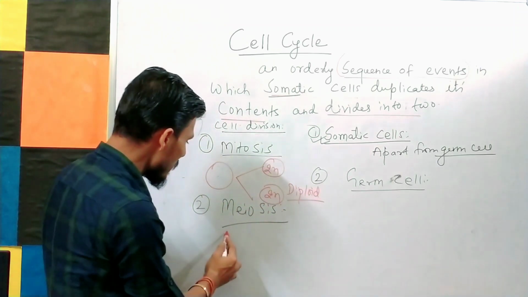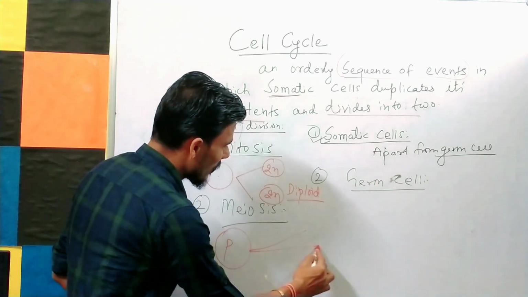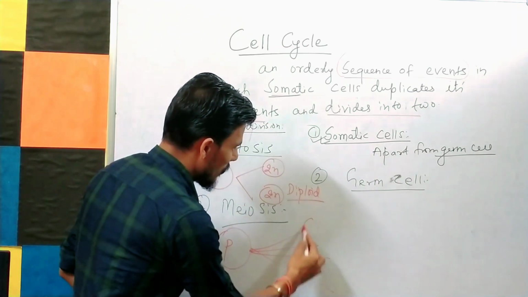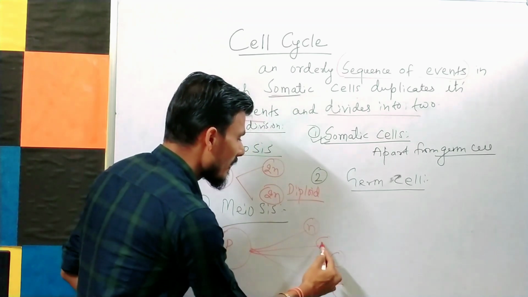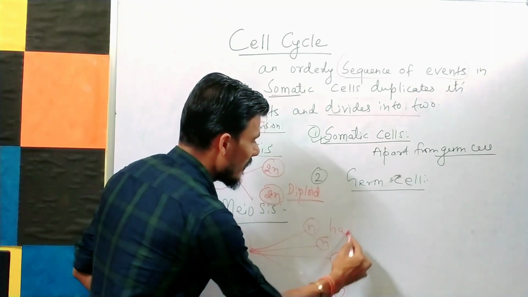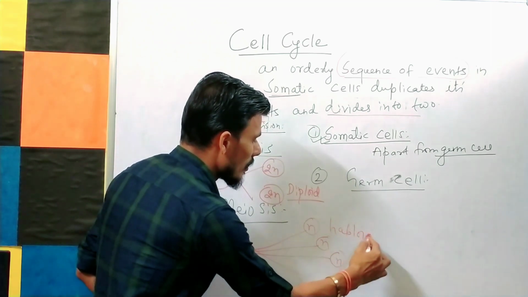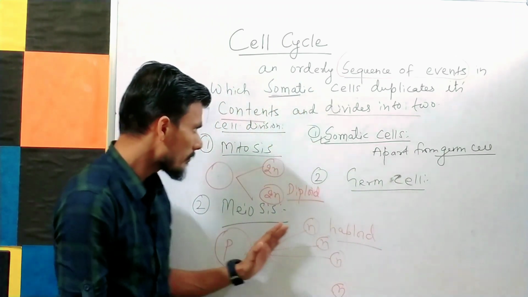In case of meiosis, the parent cell will form four daughter cells, 1, 2, 3, 4, each having n number of chromosomes, or you can say they are haploid in nature, or you can say the chromosome number will be divided into its half.